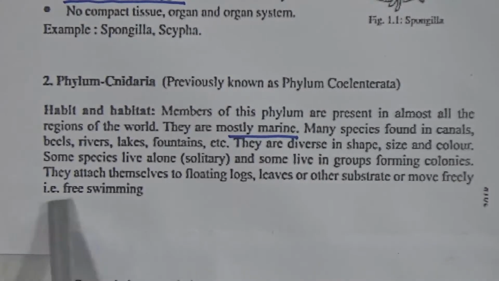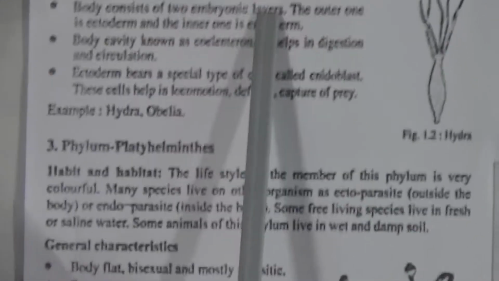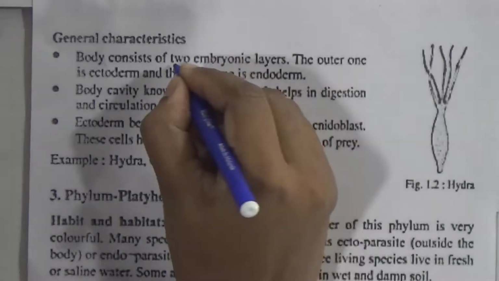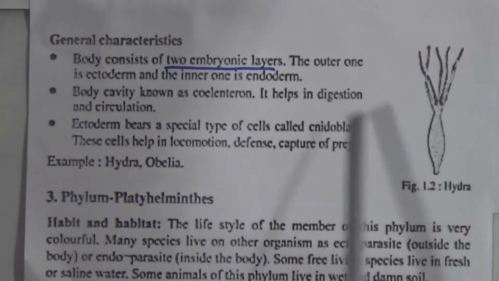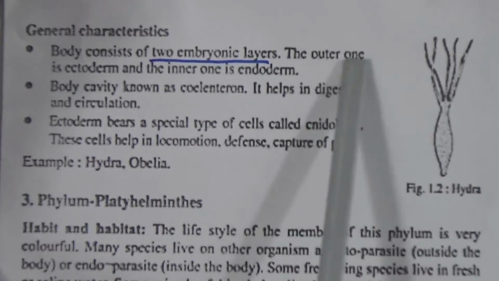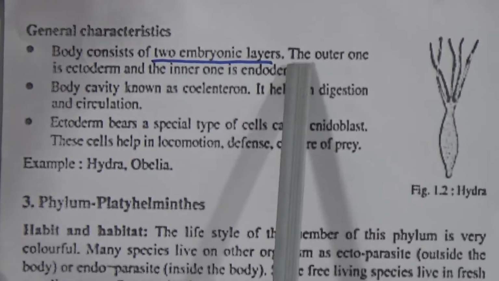They attach themselves to floating logs, leaves or other substances, or move freely. That means free swimming. General characteristic: body consists of 2 embryonic layers. That means their body is developed from 2 embryonic layers.